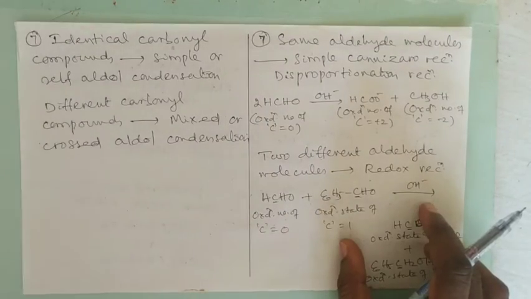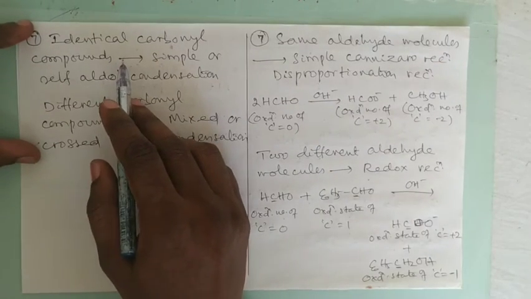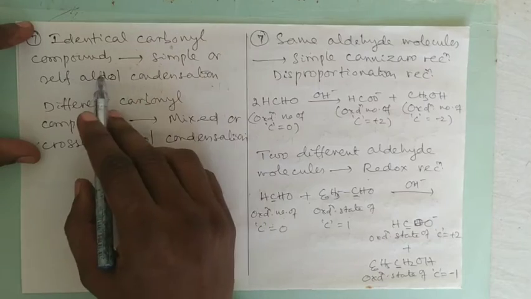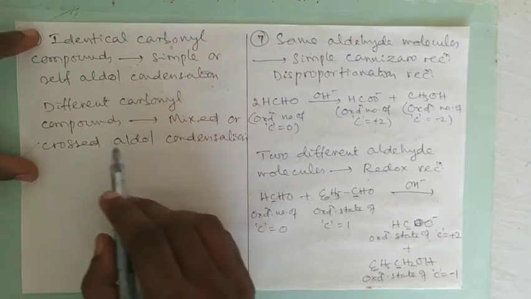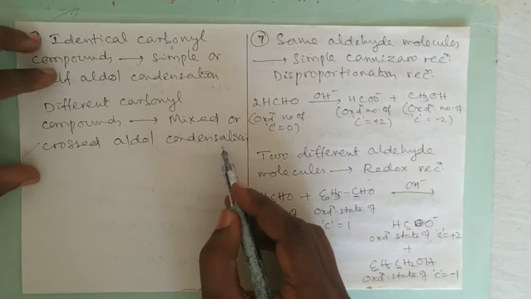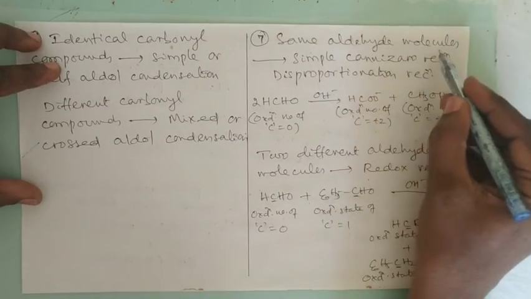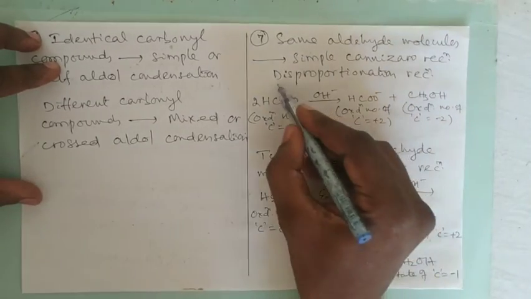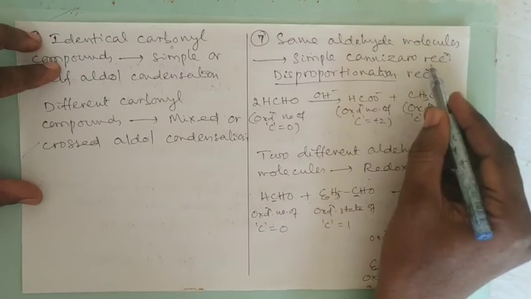Then the next point is, in aldol condensation, identical carbonyl compounds give simple or self-aldol condensation. If they are different, we say it mixed or crossed aldol condensation. But in Cannizzaro reaction, same aldehyde molecules undergo disproportionation reaction, which is known as simple Cannizzaro reaction.